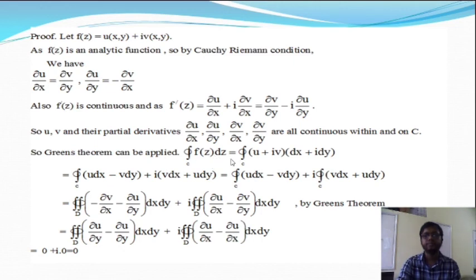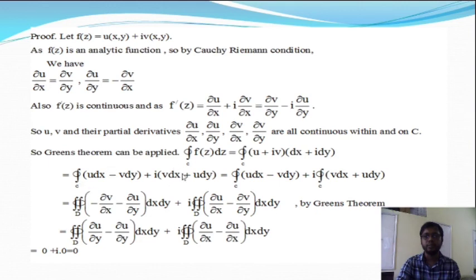is equal to, so here f(z) is equal to u plus i times v, and dz is equal to dx plus i times dy. So integration over C of f(z) dz gives integration over C of (u plus iv) into (dx plus i dy). So now separate the real and imaginary parts of this function. We will get integration over C of (u dx minus v dy) plus i times (v dx plus u dy). Okay, so now separate these two parts.